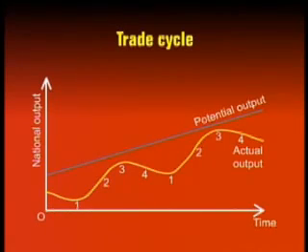So point 3 here is a point which is associated with a boom, whereas point 1 would be a point which is associated with a recession. Now, as you can see, there are 4 phases of this trade cycle. The first phase is the upturn, and that's point 1. In this stage, the economy, a stagnant economy, that is a non-growing economy, begins to recover, and growth in actual output resumes or starts again. So it is at this point that the economy begins to grow.